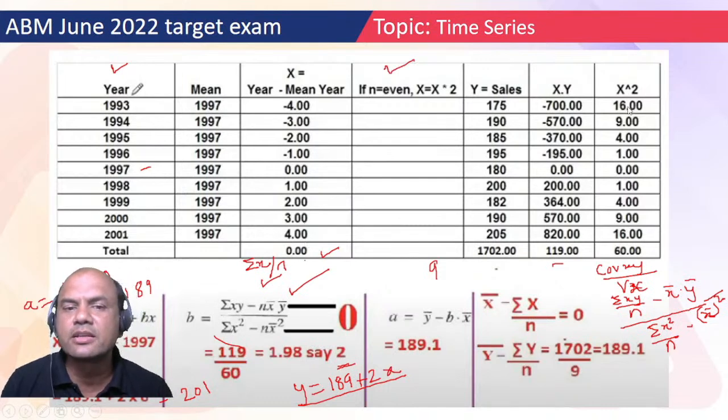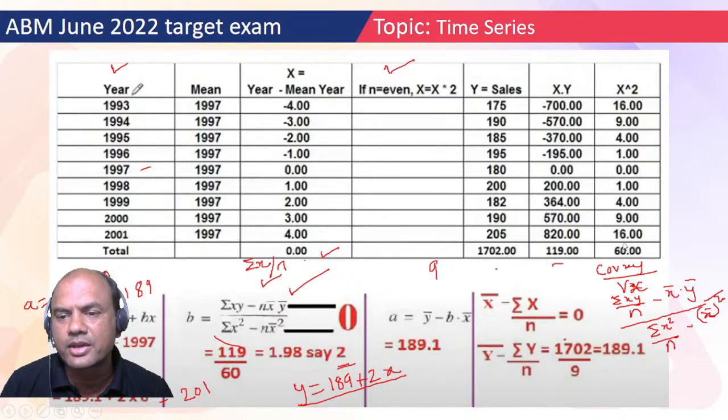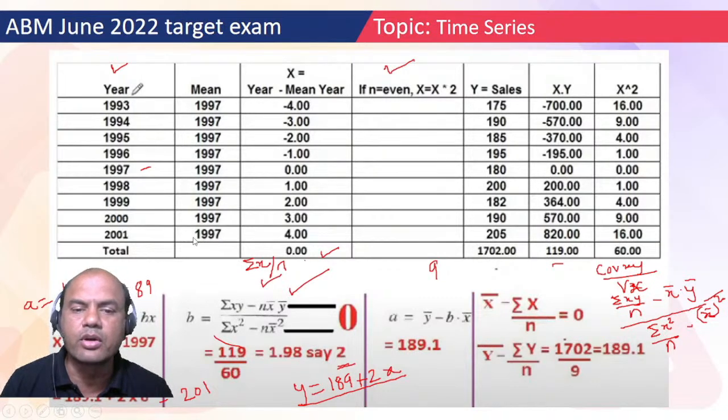So 16, 9, 4, 1, 0, again 1, 2, 3, 1, 2, 9 and 1, 4, 9 and 16, right? Same thing is getting repeated over here. So just add this again, summation x square, okay? Now next, once you have got this, what next you have to do? Always try to write the equation first.